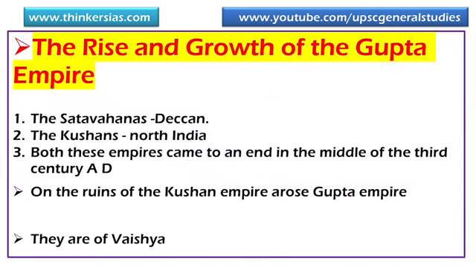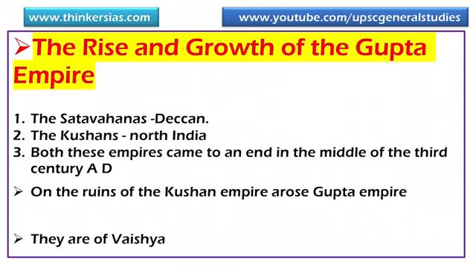After the breakup of the Maurya Empire, the Shatavahanas and the Kushans emerged as two large political powers. They filled the gap created after the fall of the Mauryan Empire. The Shatavahanas acted as a stabilizing factor in the Deccan. South of Deccan, they gave political unity and economic prosperity since they had excellent trade with the Roman Empire and other foreign countries. The Kushans performed the same role in North India. Both these empires came to an end in the middle of the 3rd century AD.